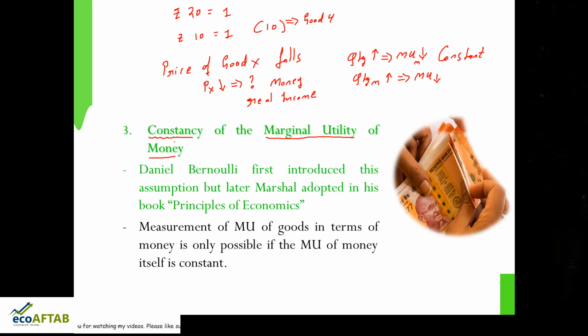Likewise, when the price of a good rises, the real income of the consumer will fall, and because the real income is falling, the marginal utility of money will rise. But Marshall ignored this and assumed that the marginal utility of money always remains the same. And Marshall defended this assumption on the ground that consumer expenditure on any one thing is only a part of his whole expenditure. So this thing I will not focus on right now, we will understand it in the later classes,